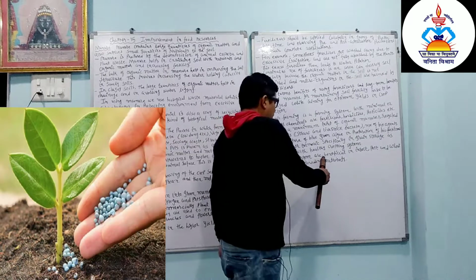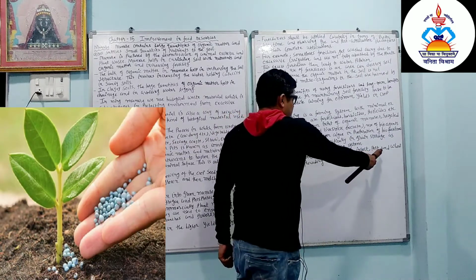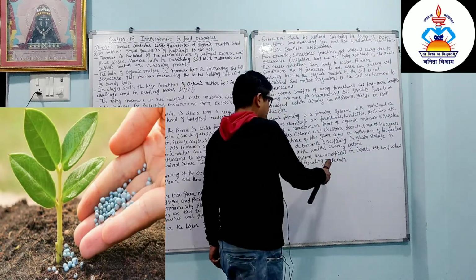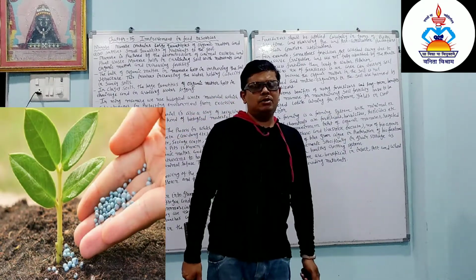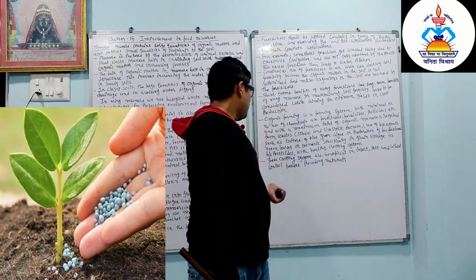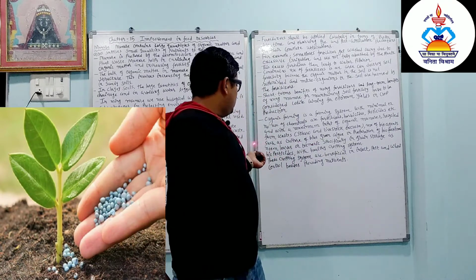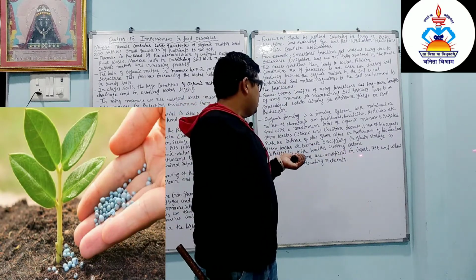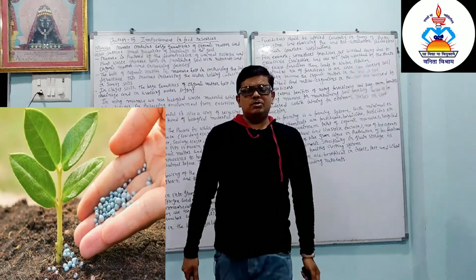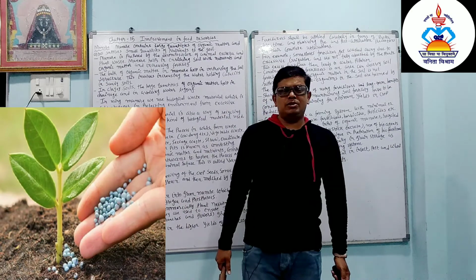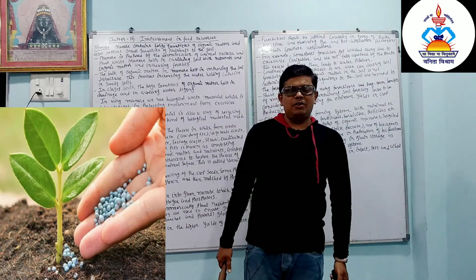These cropping systems are beneficial for insect, pest and weed control besides providing the nutrients. So this type of cropping system is very important. These cropping systems are beneficial in insect and pest control besides providing the nutrients. So dear students, this is all about today's portion. Today we learned about manure and fertilizer.